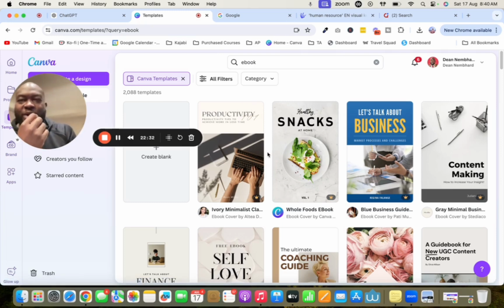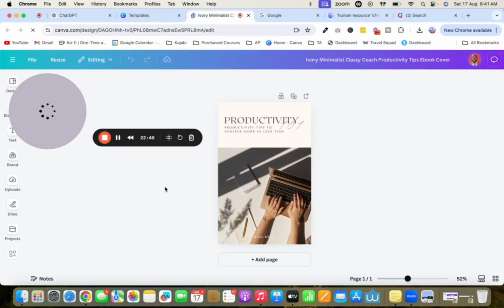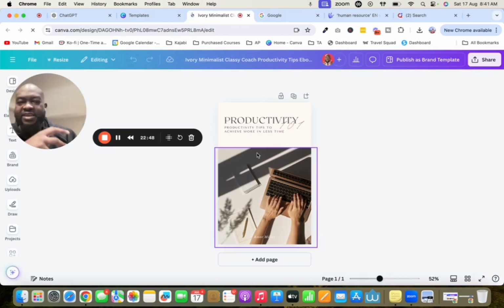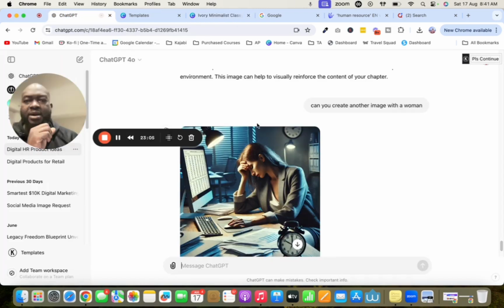So you now could go and search for an ebook template. You could open up one of these templates, and you now could take this information that you have populated into ChatGPT, take the information from over there, and then go ahead and plug that into one of these templates. But before you even go and you plug that into one of these templates, I always let people know, and you should always follow this rule of thumb. Now, Lil Robot, this is just a tool to help you, to give you guidance.